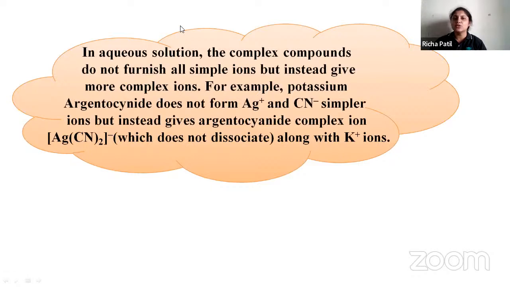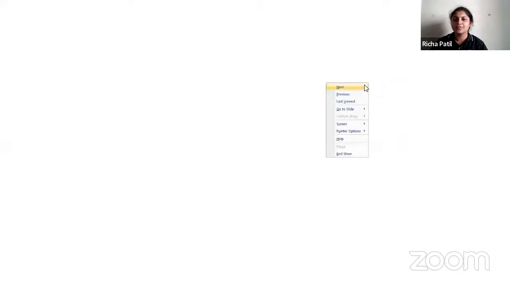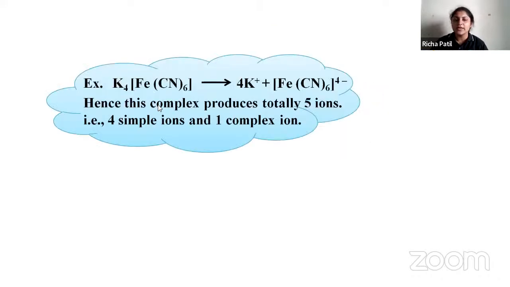In aqueous solution, the complex compounds do not furnish all the simple ions, but instead give complex ions. For example, potassium argentocyanide does not form Ag plus and CN minus simple ions, but instead gives the argentocyanide complex ion, which does not dissociate along with the K plus ion. Example, K4[Fe(CN)6] gives 4K plus and [Fe(CN)6]4-.